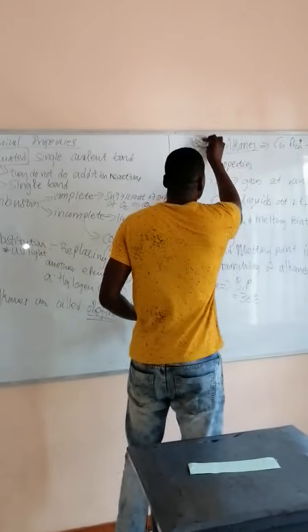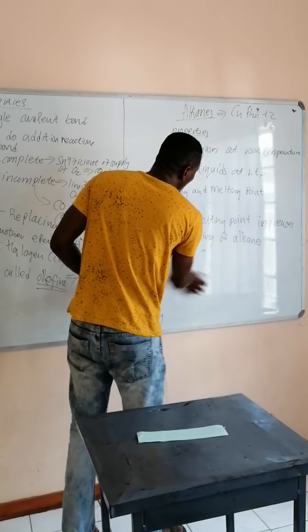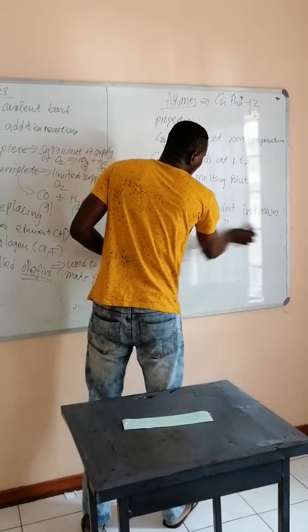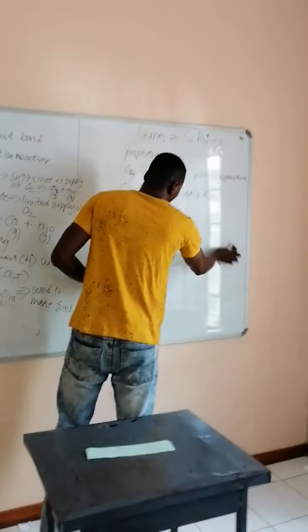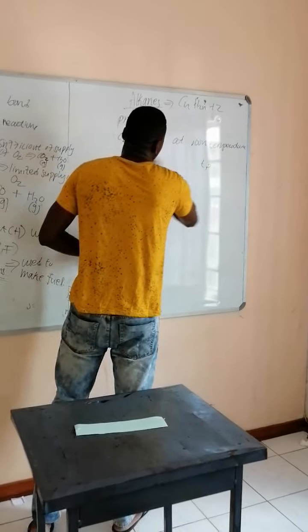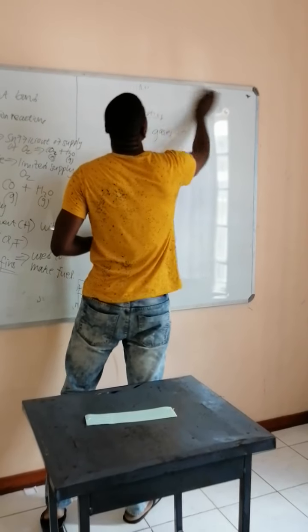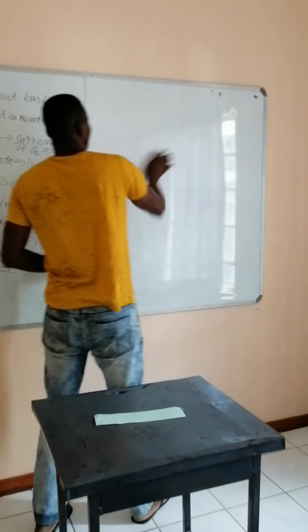Now let's go to the different examples of alkanes. I'm going to do 4 examples of alkanes and even draw the molecular structures. So let's look at that and see where we go.